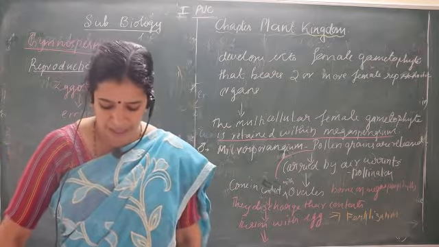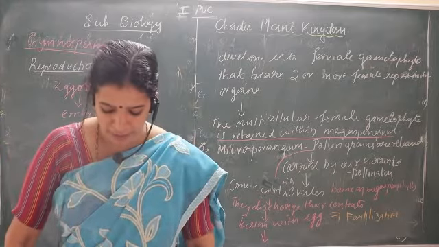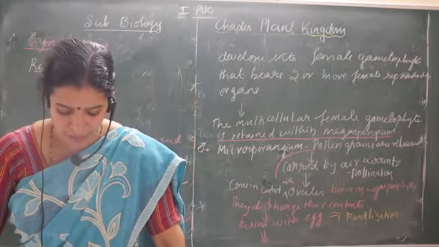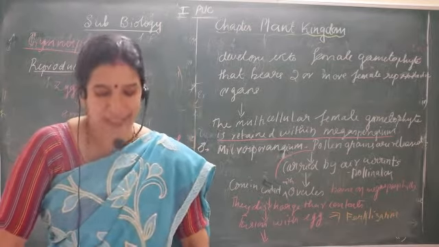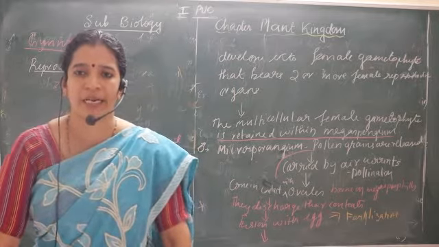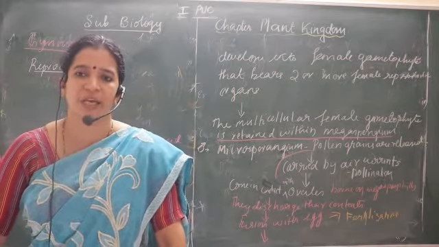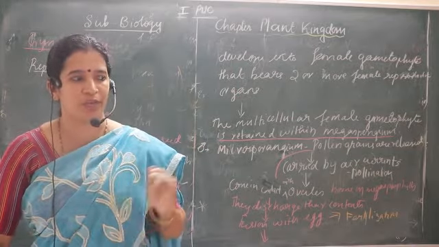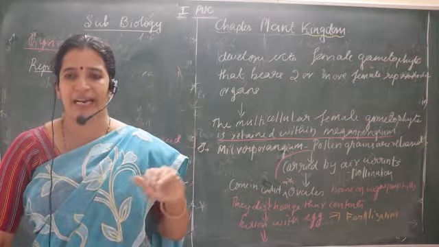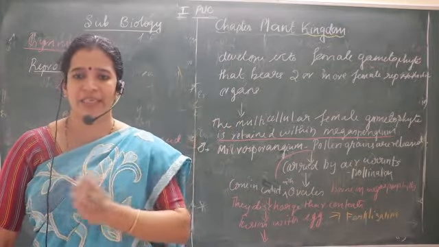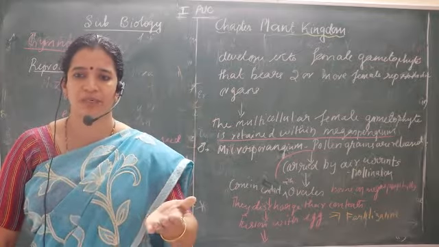These seeds are not covered. So in gymnosperms, we can say that the male gametes are smaller, which represent the pollen grain. This is a feature which makes us understand that they are more evolved and are connecting to the angiosperms.